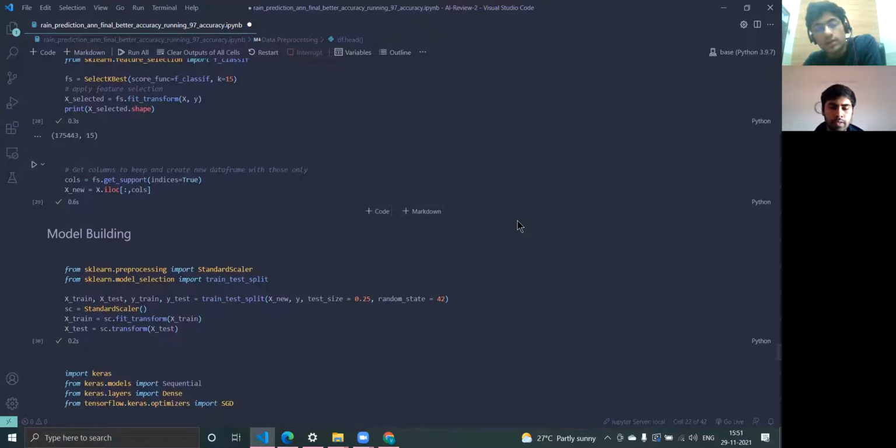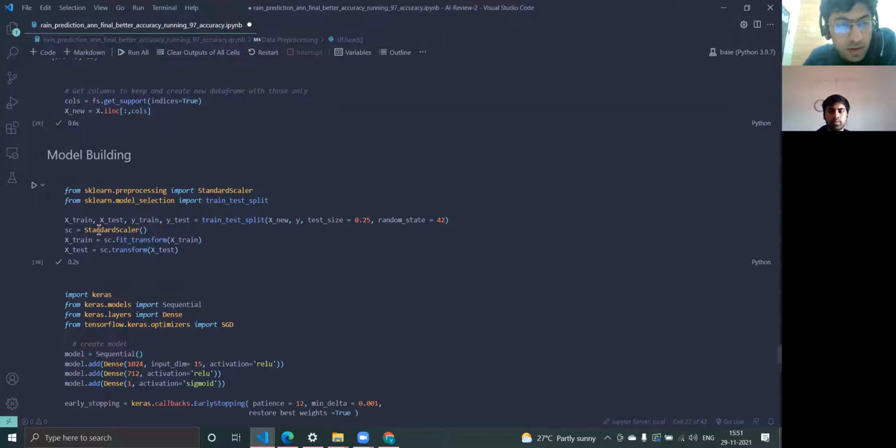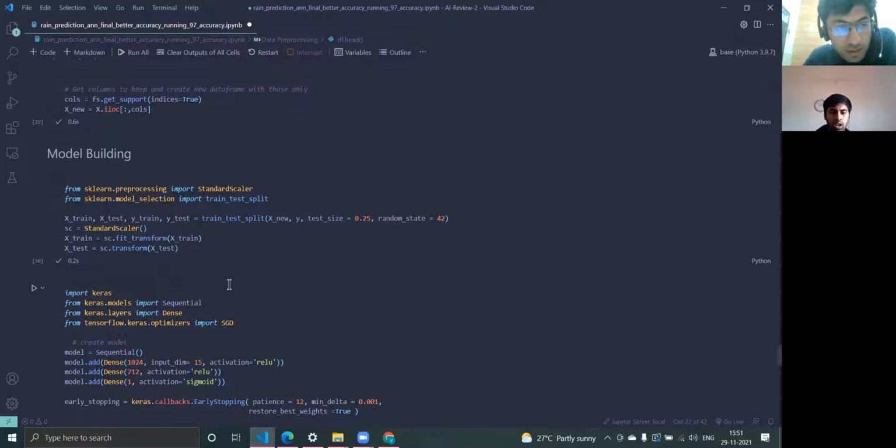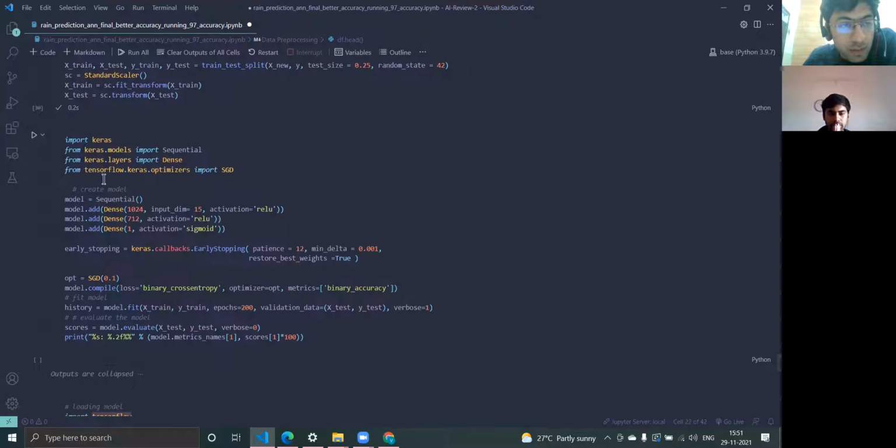Yeah. So once the visualization and data preprocessing steps are complete, we'll be moving on to model building. Before constructing the model, we need to first normalize our data and scale all the values between 0 and 1, because we are using artificial neural networks. So here we have used the fit_transform method for normalization, and we have normalized both the training and testing data sets. And once that is done, we'll be building our model.